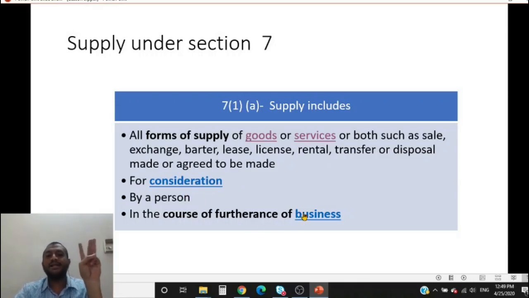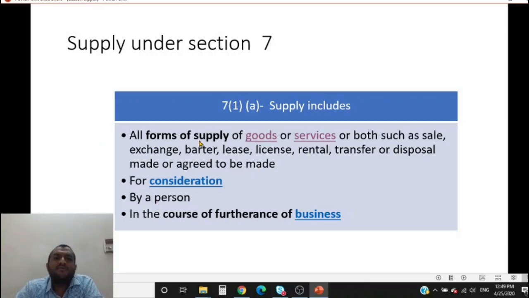So ultimately, three important clauses have to be satisfied. It has to be a form of supply. It has to be for consideration. It has to be in the course of furtherance of business. And ultimately, it has to be a supply of goods or services or both. So if these four conditions are satisfied, then I will make it a supply.